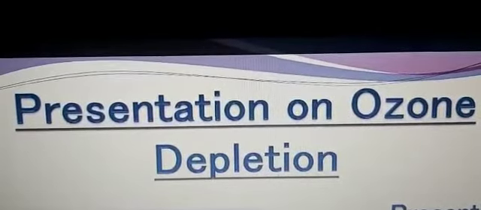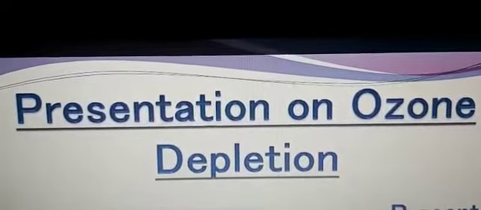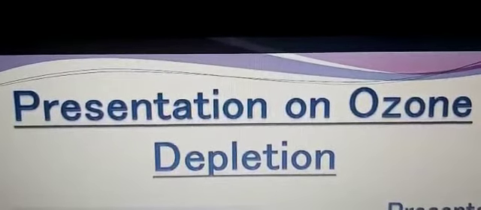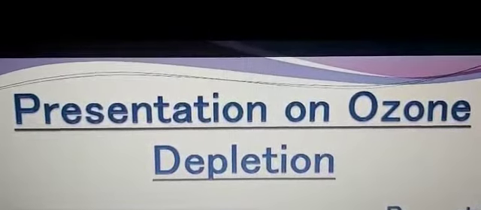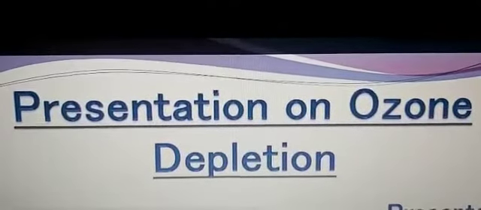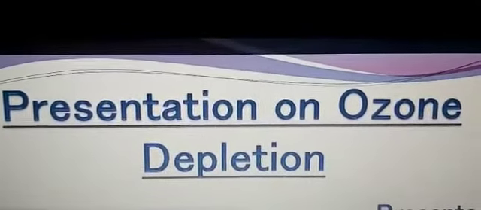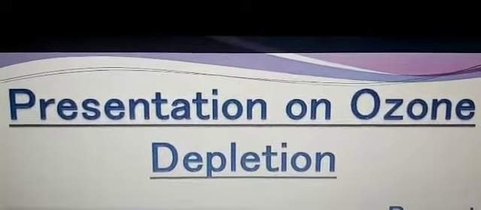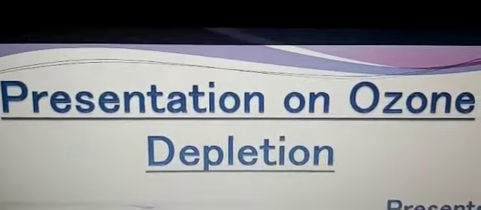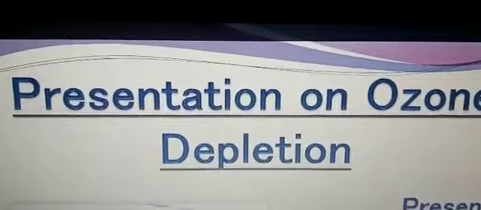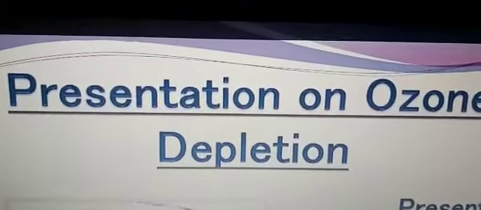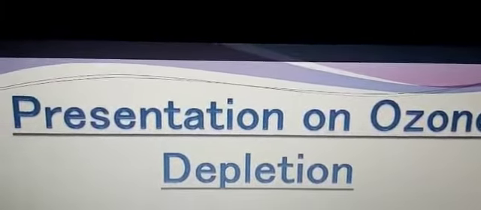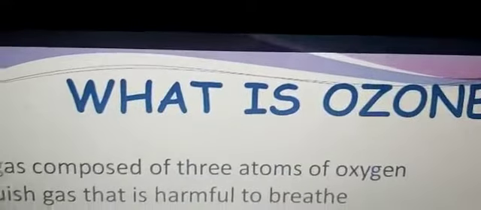Children, in the last class I did chapter number 12, composition and structure of the atmosphere. We have already done the various structures of the atmosphere. Today we are going to start with the ozone layer, ozone and its depletion. What are the causes of depletion? What is the ozone layer? All that I will tell you today in this class. So children, keep on watching the slides also.